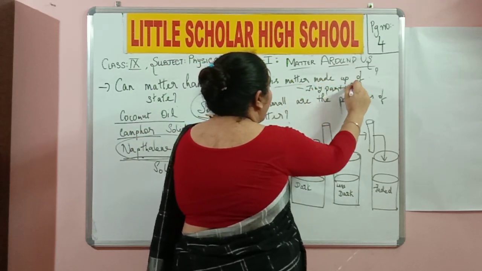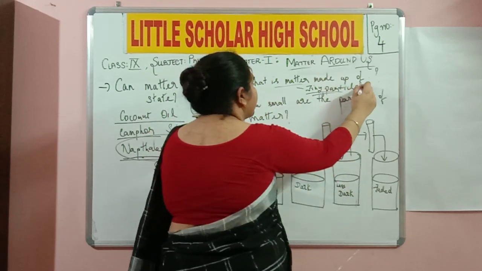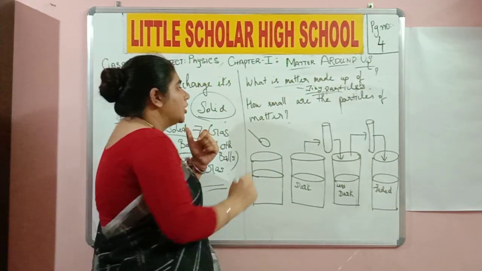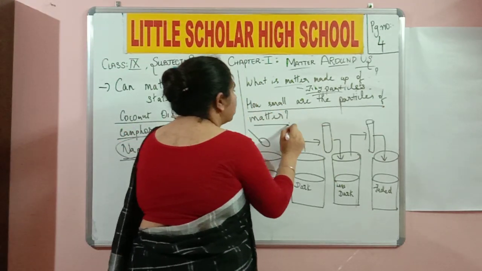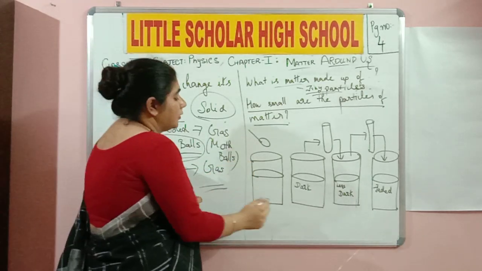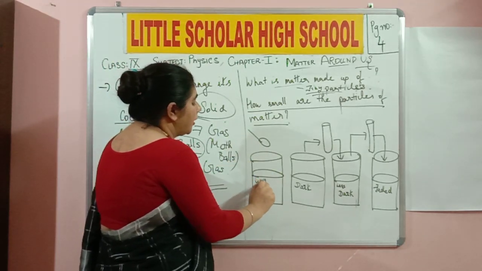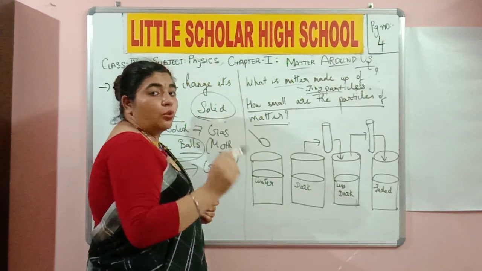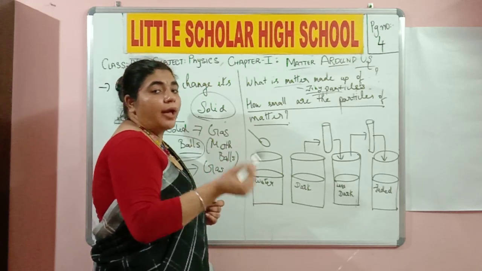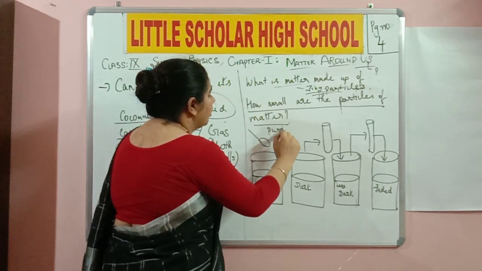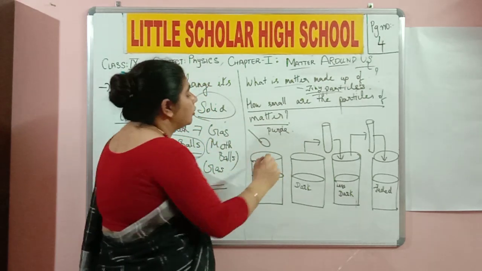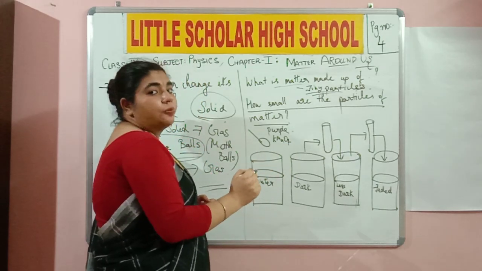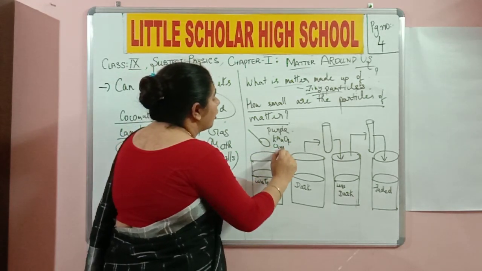Now we need to know how tiny or how small are these particles. For this we have a simple activity. What's the question here? How small are the particles of matter? Again, I take a container which contains water in it, and I am going to add 1 spoon of potassium permanganate crystals. I've told you earlier what is the color of potassium permanganate. It is purple. Right now I'm going to add potassium permanganate crystals. How many crystals? Just 1 spoon of potassium permanganate crystals, which are purple in color.